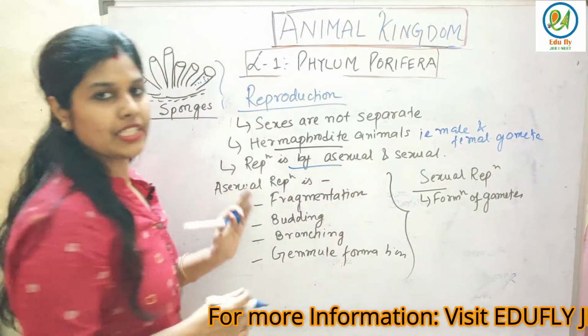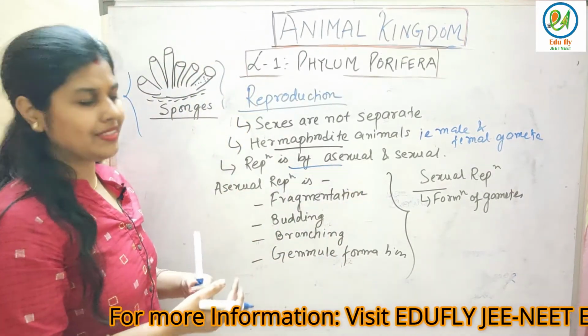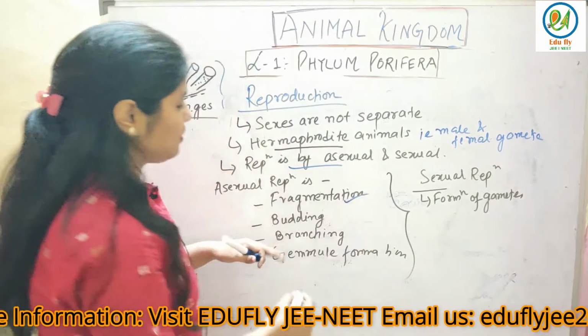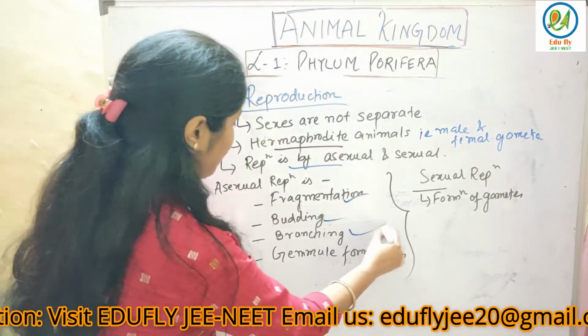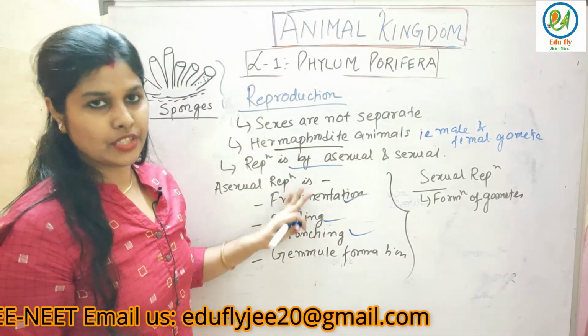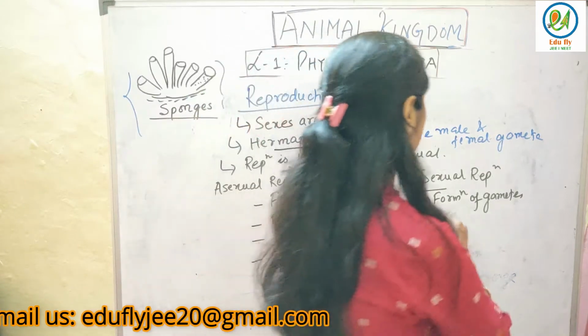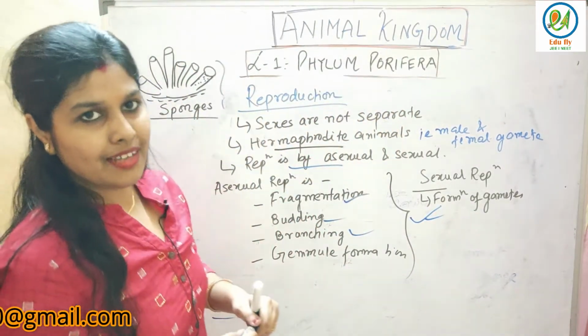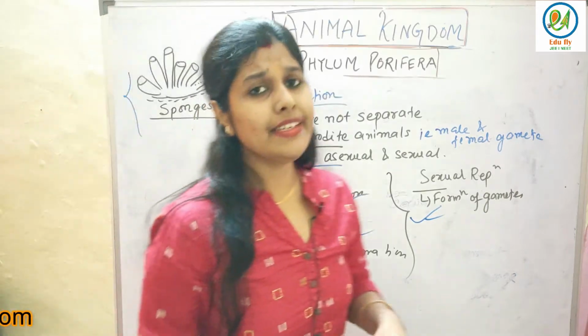Reproduction is by asexual and sexual means. No need to go into details of asexual and sexual reproduction. Asexual reproduction is by fragmentation, budding, branching and gemmule formation. These 4 are the means of asexual reproduction, and sexual reproduction is by the formation of gametes. Details are not required for your classes in the case of Porifera.